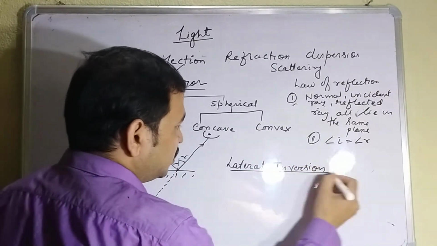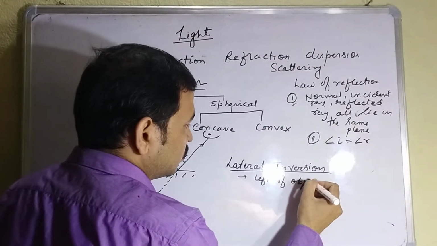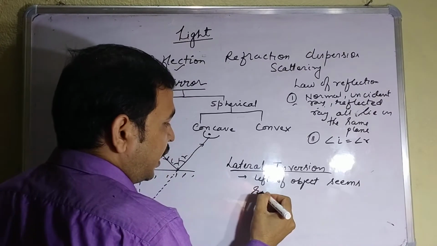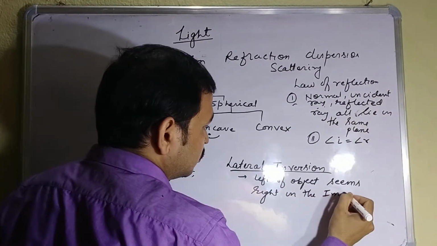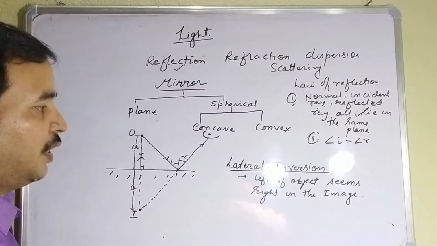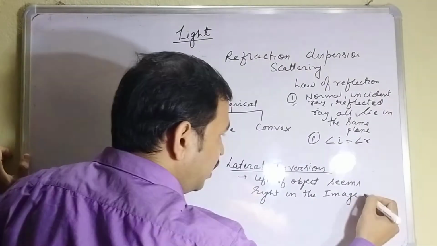Lateral inversion means the left of the object seems right in the image. Left of the object seems right in the image. This is known as lateral inversion in a plane mirror.